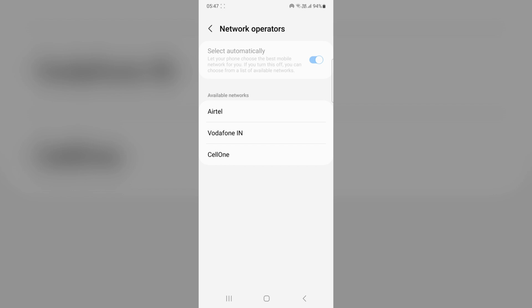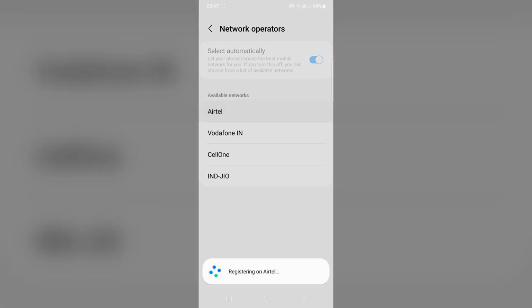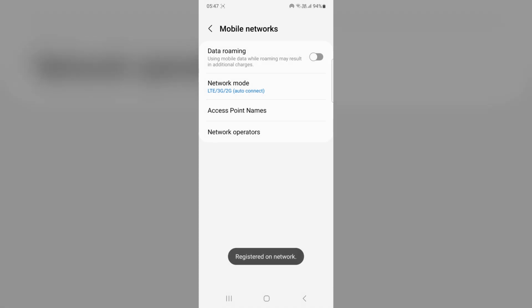If none of these steps resolve the issue, there may be a network related problem. Contact your mobile carrier for further assistance.